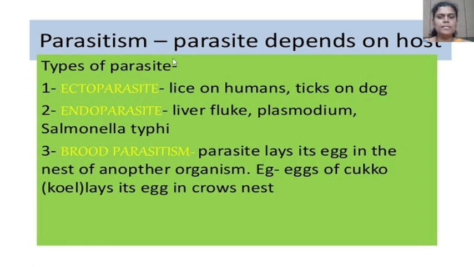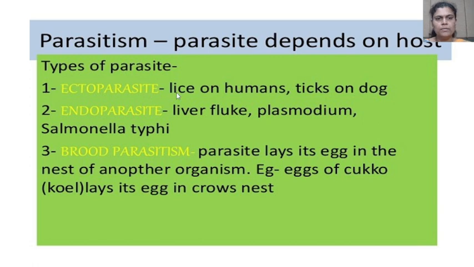Next, parasitism. A parasite depends on its host. There are three types of parasites. First, ectoparasite, second, endoparasite, and third, brood parasitism.